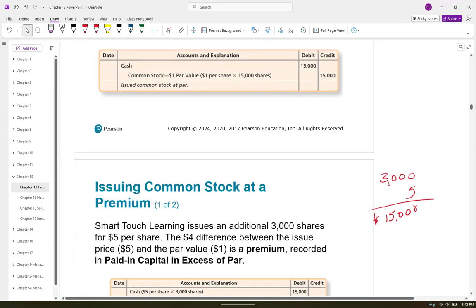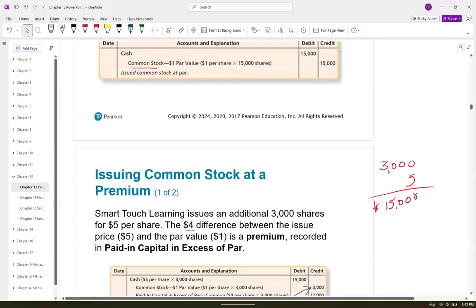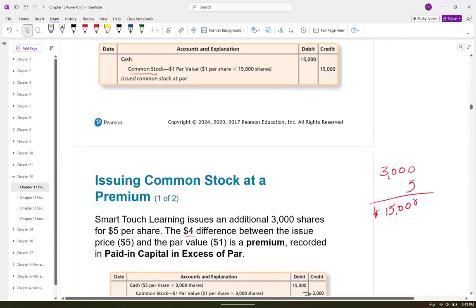We are only going to put in this common stock account the par value. We don't mix up the extra. The extra was the $4 over the par value. So we will credit common stock $1 par for $3,000. That's how much goes to common stock. And now we have a difference of, is that 12,000? We could take 3,000 multiplied times $4, and that would give us 12,000 as well.